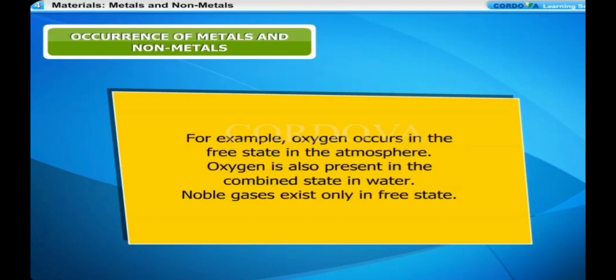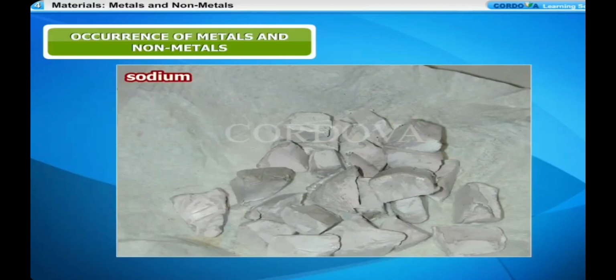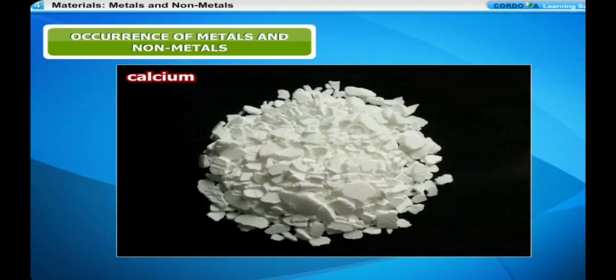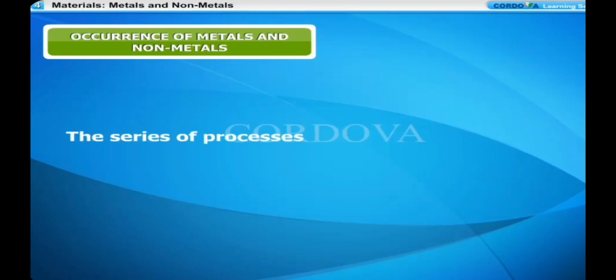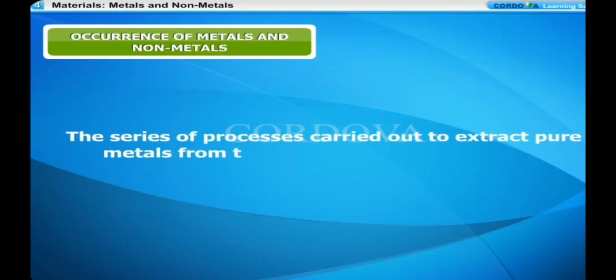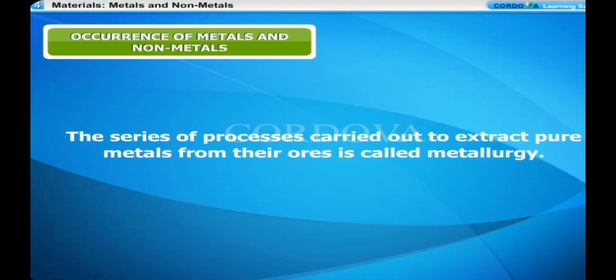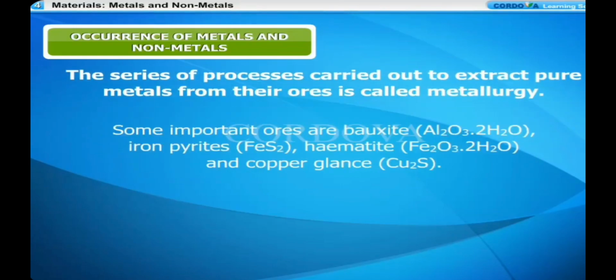For example, oxygen occurs in the free state in the atmosphere. Oxygen is also present in the combined state in water. Noble gases exist only in free state. A few metals like sodium, potassium and calcium are also found in seawater. Iodine is a non-metal found in seawater. The series of processes carried out to extract pure metals from their ores is called metallurgy. Some important ores are bauxite, Al2O3·2H2O, iron pyrites, FeS2, hematite, Fe2O3·2H2O, and copper glance, Cu2S.